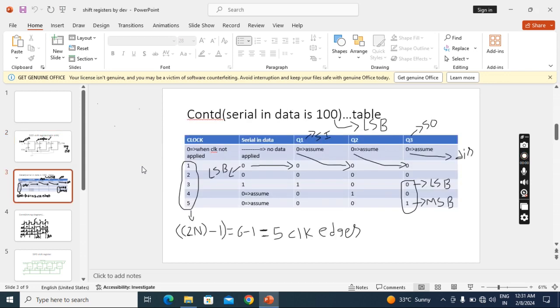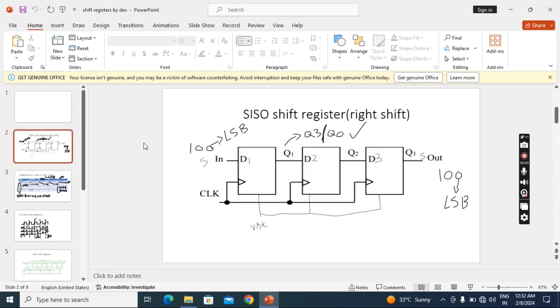To know the working, we have to draw a table like this. Here we have to take the clock, because we have to send 3 bits. At the first clock edge 1 bit will go, at the second clock edge another bit will go, and at the third clock edge another bit will go.